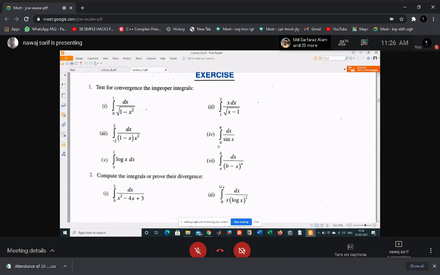And for log x, integral 0 to 1, is 1 a point of discontinuity? Log 1 is 0, so it is defined. Log 0 is not defined, so 0 is the only point of discontinuity.